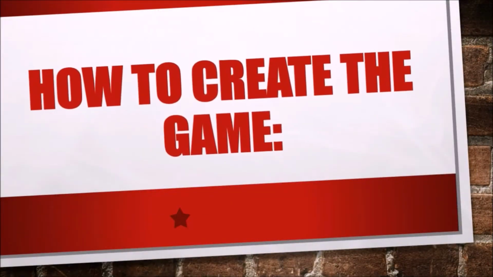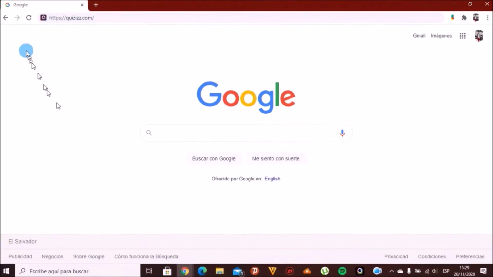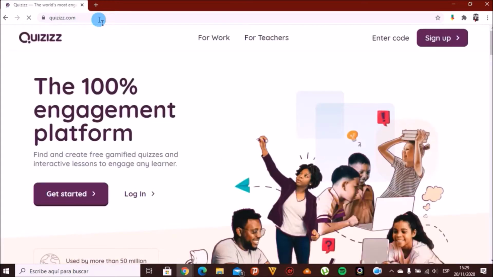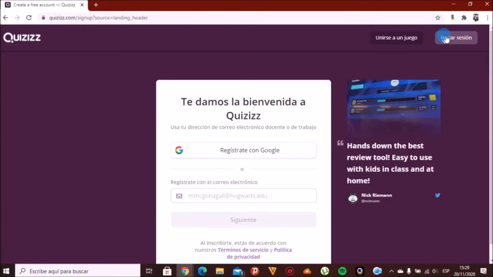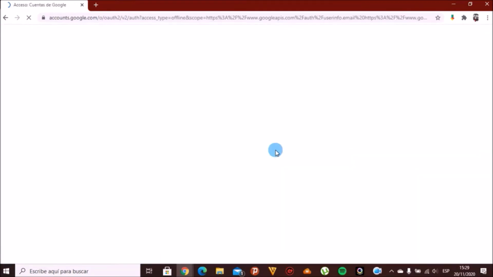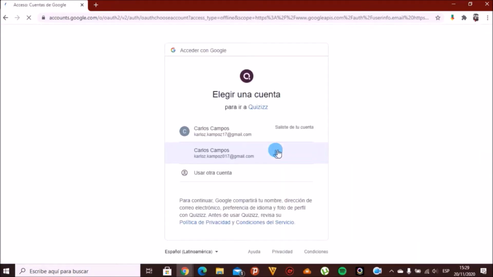How to create the game. We enter the official website of Quizizz, https://quizizz.com. This is the Quizizz interface. We click on the Sign Up button. We sign up with Gmail because it is recommended by the website. And we click on our account.